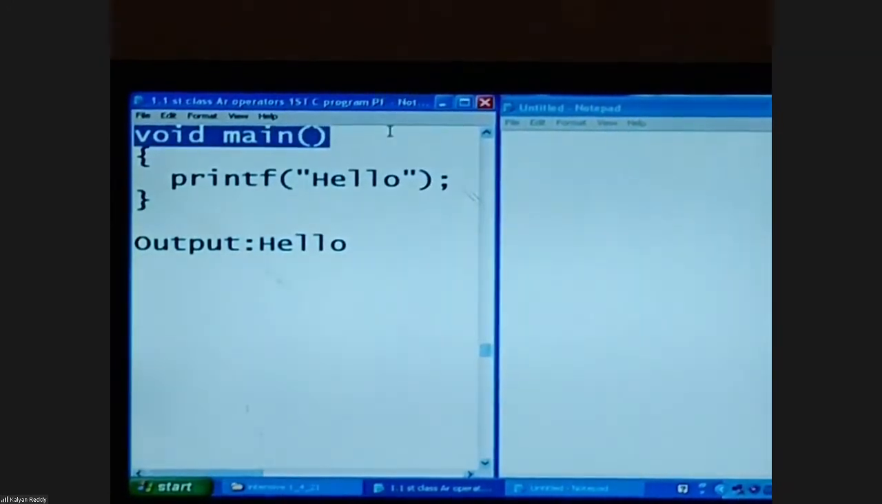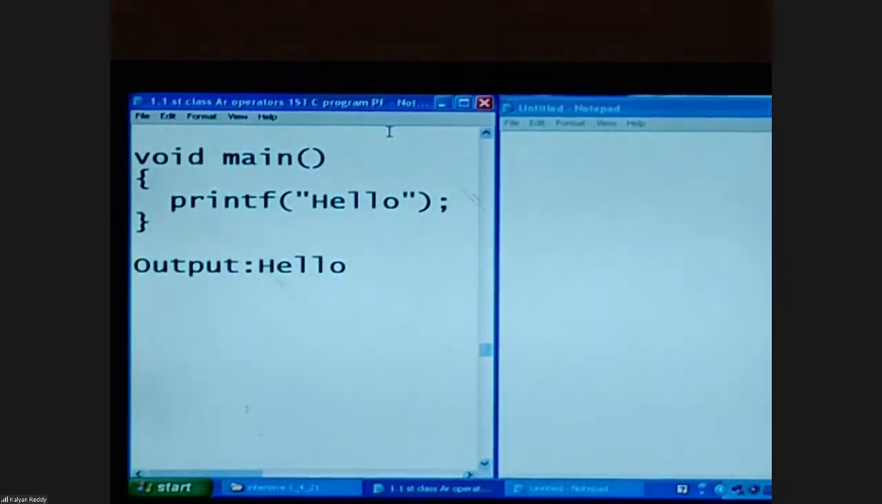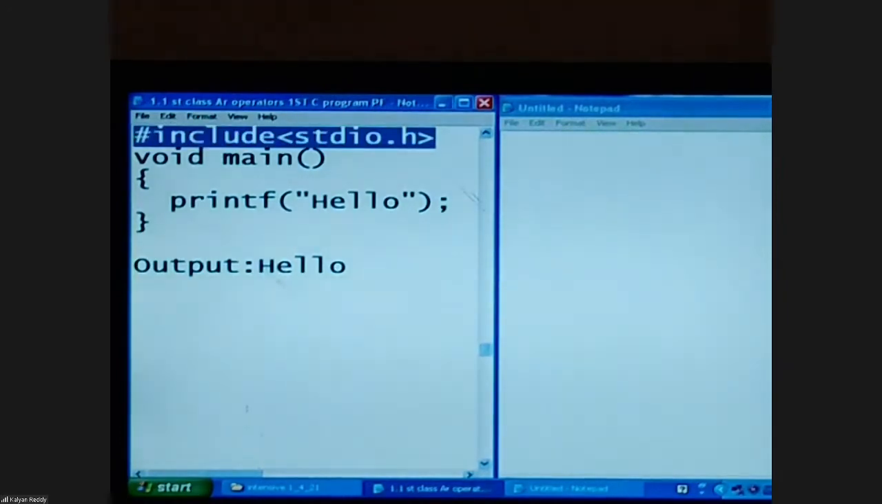And one thing: if you are using TC, the Turbo C compiler, this is fine. If you are using other C compilers, one more statement is required like this: hash include stdio.h. What is the meaning of this? Leave it. We will discuss it later. After almost 10 classes, once the functions concept is complete, only then are you eligible to understand this line. It is not required in the Turbo C compiler, but if you use another C compiler to practice, it is required.